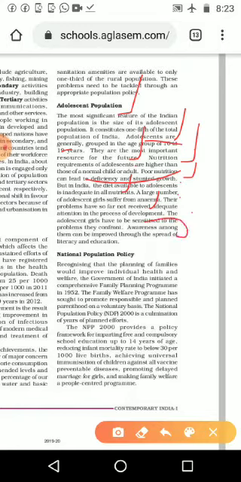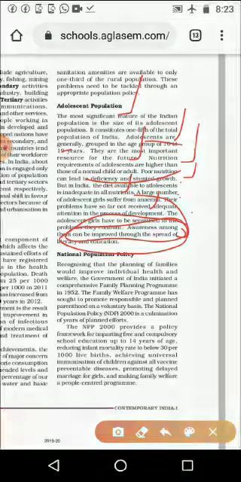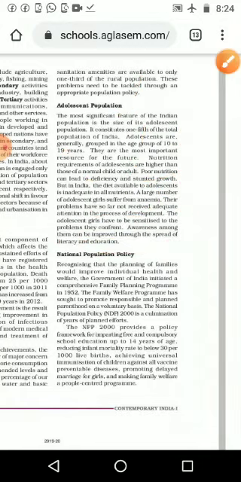Then that is another area. The adolescent girls of the village area are not going to school. Maybe they studied up to second or third standard, and afterwards they become dropouts. So we want to improve the adolescent age by giving better education as well as literacy. Then they can understand what it is, why it is, and what they can do. So the adolescent population is a blessing for us. We must consider them properly; only then will we get that blessing.